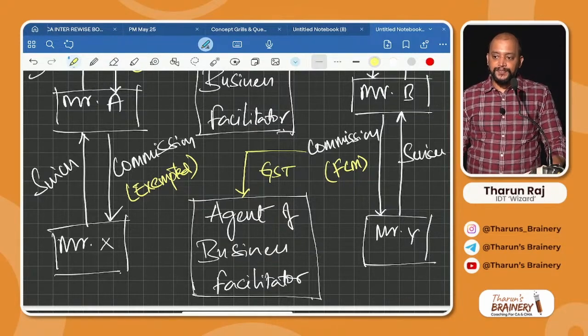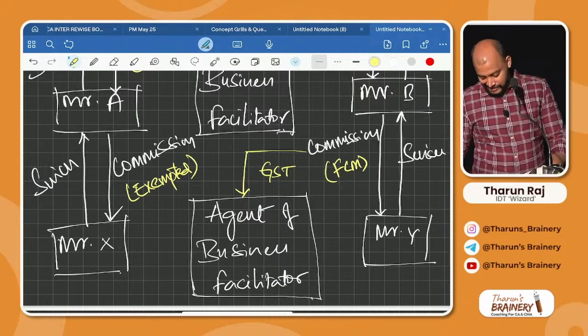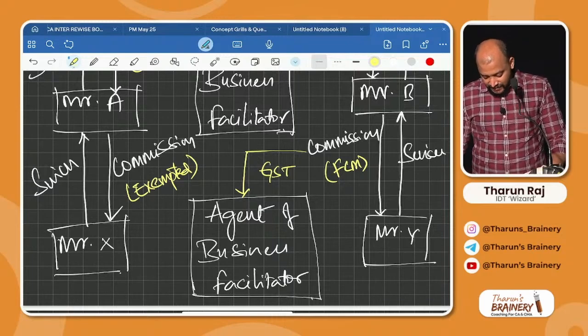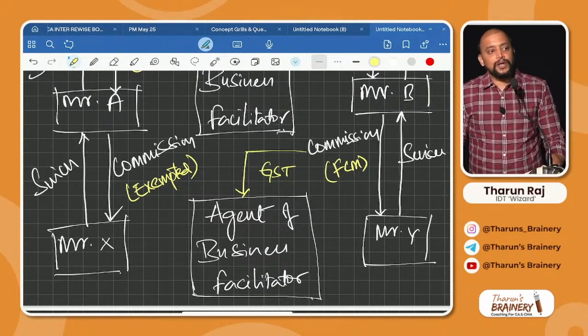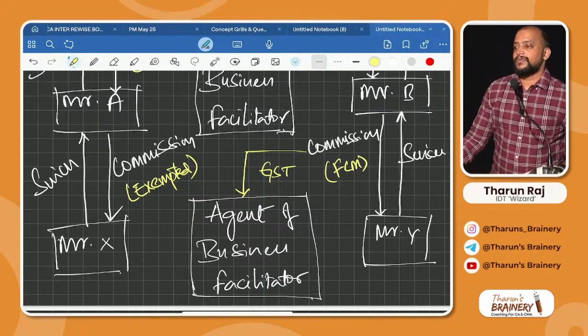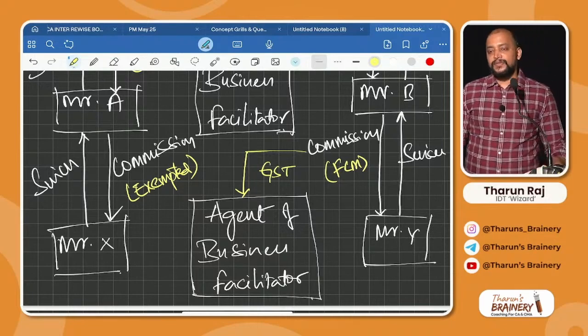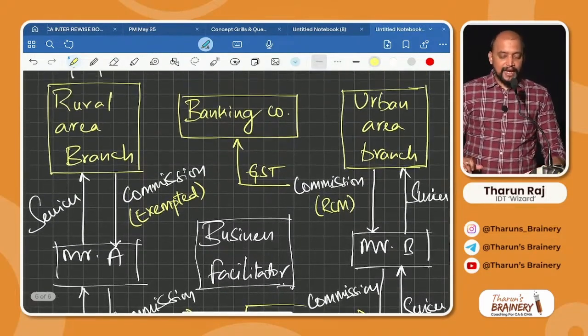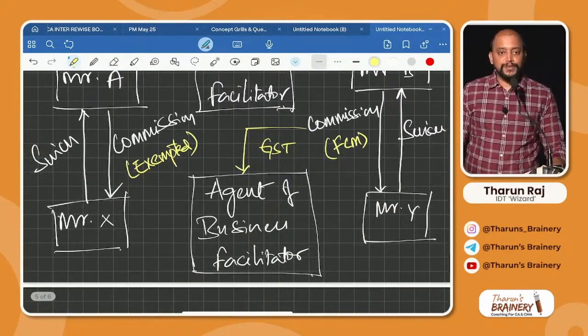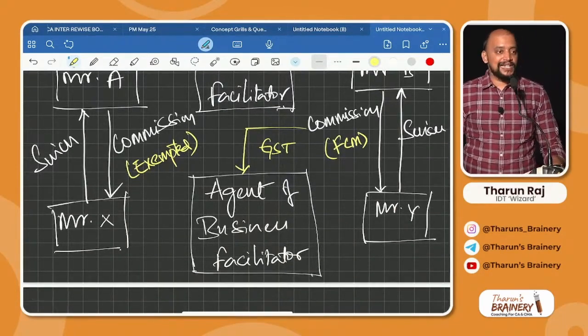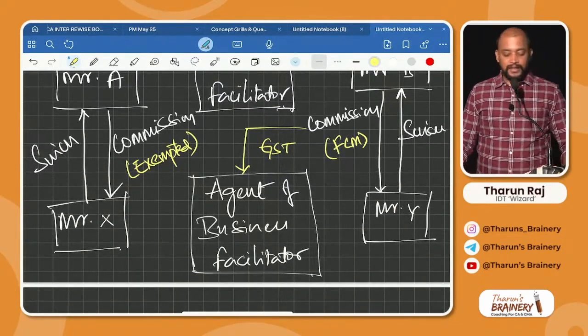Next point: BF shall never pay GST to the government. Correct? Because on their outward supplies, the banking company is paying, and on their inward supplies, the agent of business facilitator is paying. Okay.